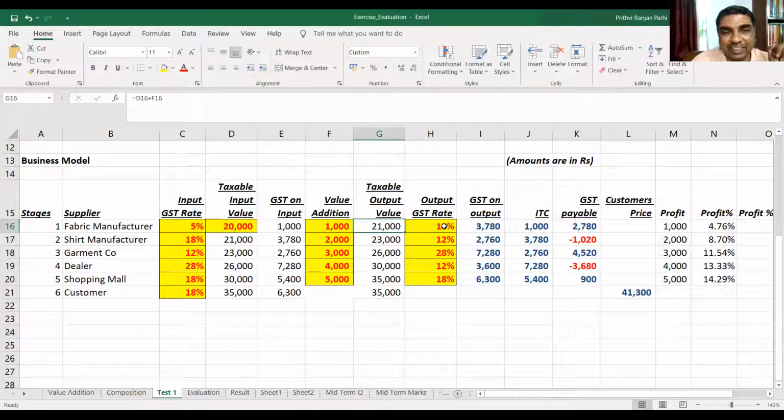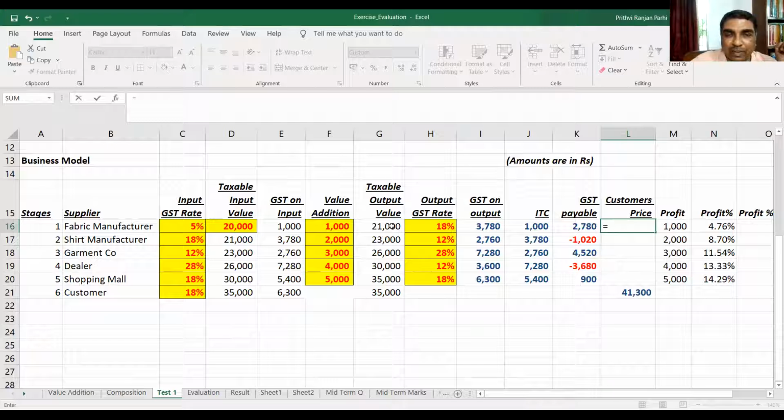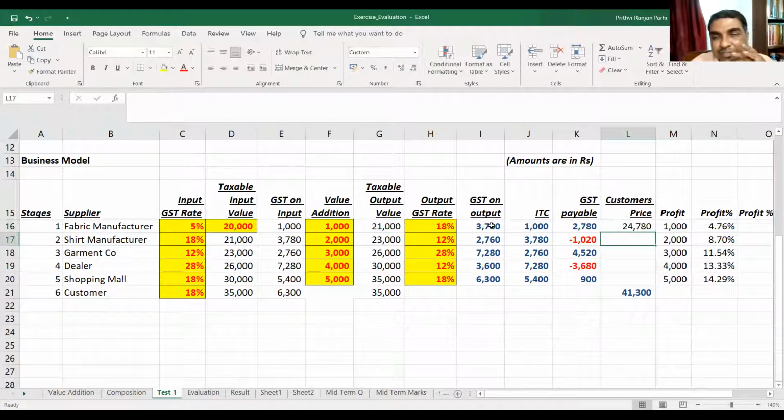Let us say output GST is 18%. So GST on that will be 3,780. ITC is 1,000, so finally 1,780 has to be paid. Customer's price I have not calculated, but we can find it out. Customer price will be this output value plus this GST. Profit percentage, if you calculate, comes to 4.76%.